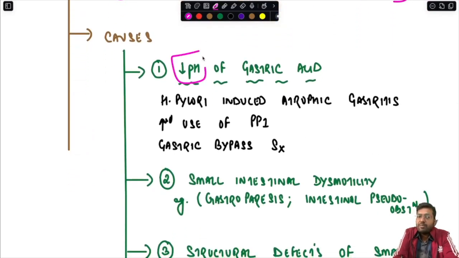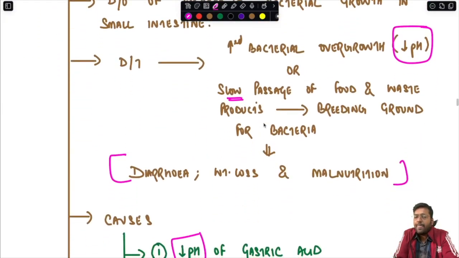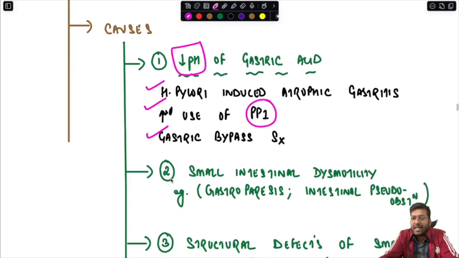First of all, decreased pH of the gastric acid. It can occur secondary to H. pylori induced atrophic gastritis, increased use of proton pump inhibitors, or gastric bypass surgery. So in all these conditions, there is a decreased pH of the gastric acid because of H. pylori induced atrophic gastritis, increased use of proton pump inhibitors and gastric bypass surgery. In all these conditions, there is a reduced pH of the gastric acid.